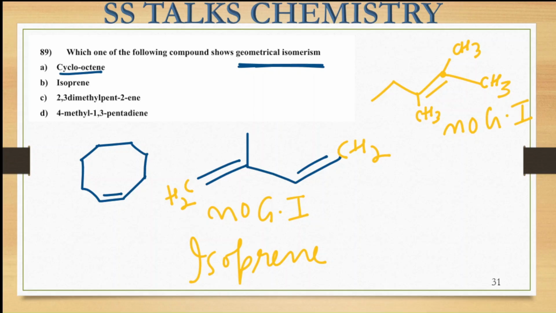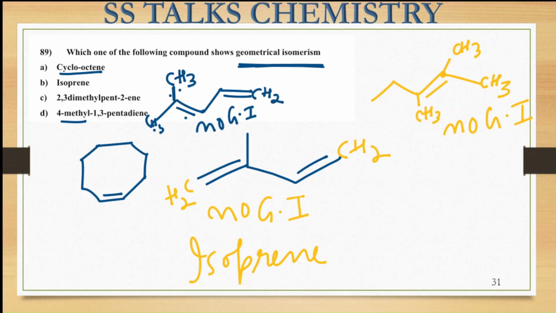In the fourth molecule, which is 4-methyl-1,3-pentadiene, we have 1, 2, 3, 4 and 5, right? So at the 1 and the third position, this diene is present, and at the fourth position, this methyl. So again, around this double bond you can see two methyl substituents, and around the CH2 is present. So again, no geometrical isomerism is possible.